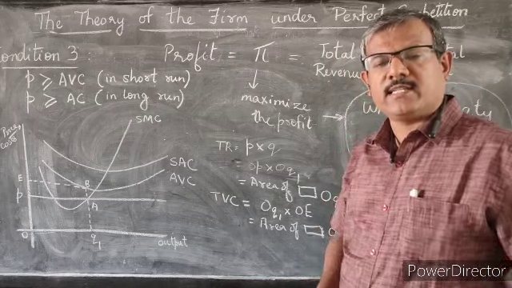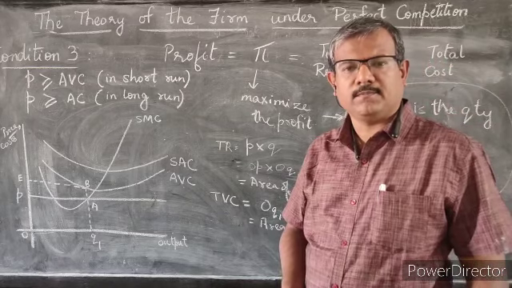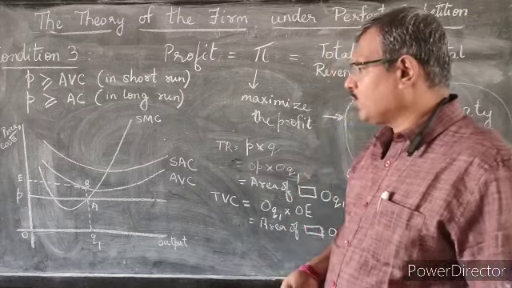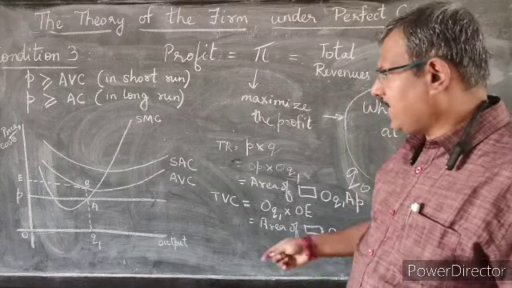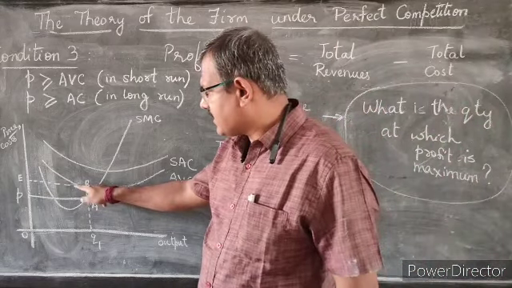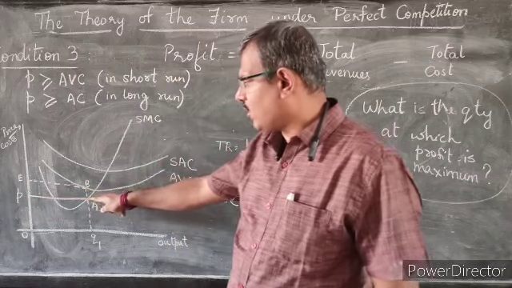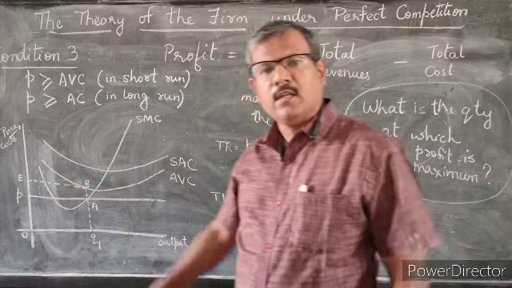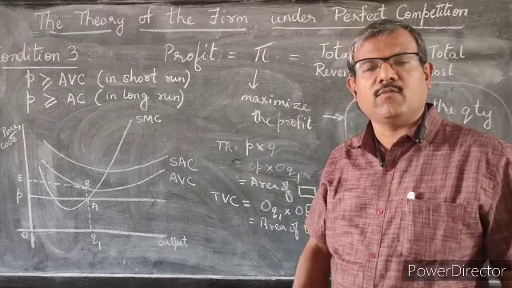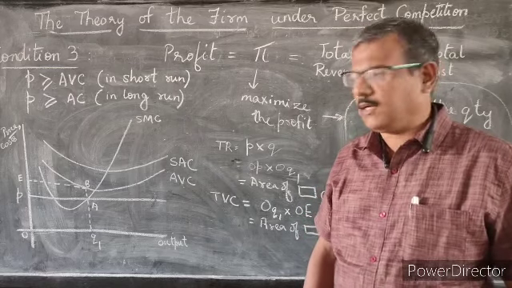So the question of profits does not arise at all. All the more, this is the extra cost that you're incurring beyond what the market is giving you in the form of revenue, right?